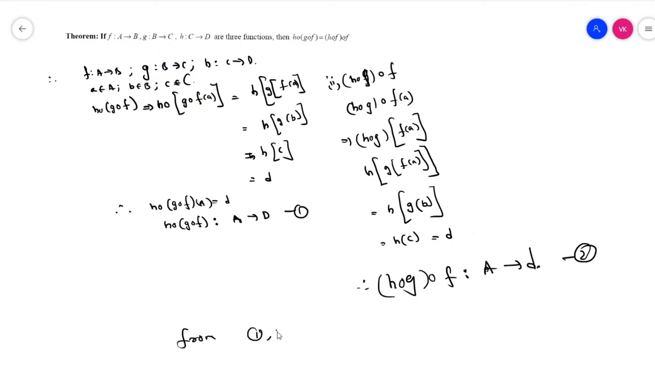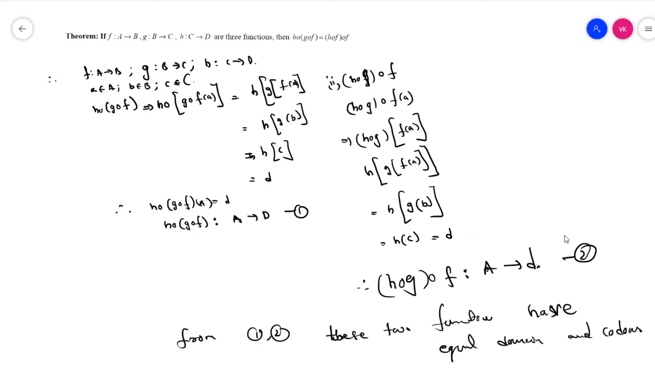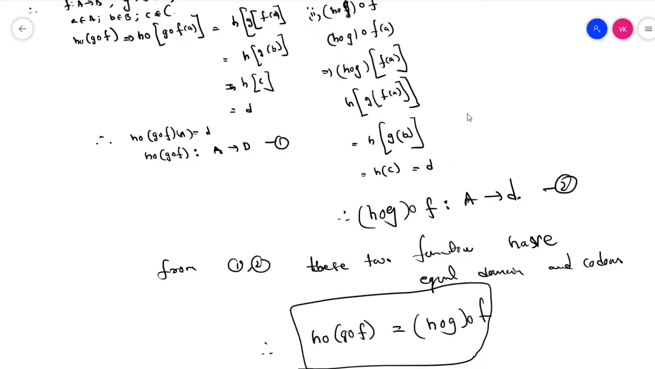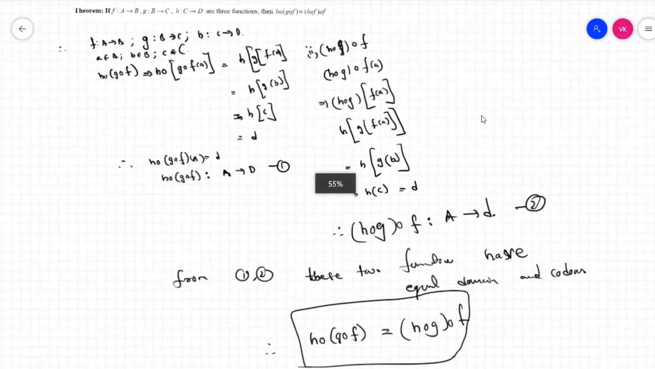From 1 and 2, these two functions have equal domain and codomain. Finally, therefore we can write h circle g circle f is equal to h circle g circle f, and so that's the theorem. So in this way we can directly answer the 6 theorems.